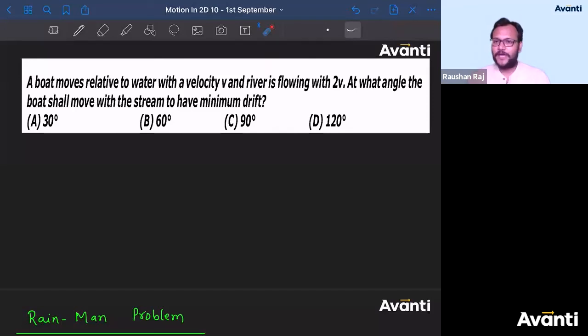Tell me guys, when do you have minimum drift? Or tell me guys the condition for zero drift, because minimum value of drift is normally zero, right? We'll say sir, drift zero ho jaye, maja aa jaye. That is the minimum value. But what is the condition for having zero drift? Bolo bachcha log. Very good Tanmay. What is the condition for zero drift?